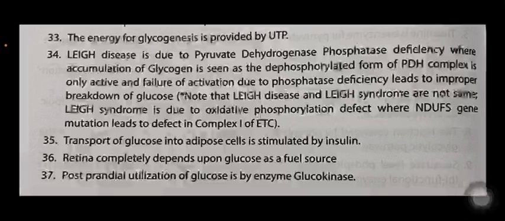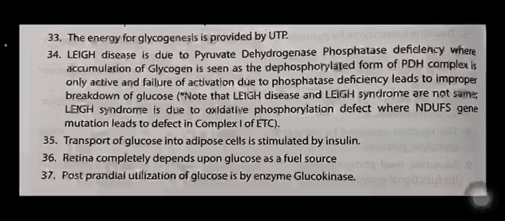Leigh disease is due to pyruvate dehydrogenase phosphatase deficiency, where accumulation of glycogen is seen, as only the dephosphorylated form of the PDH complex is active, and failure of activation due to the phosphatase deficiency leads to improper breakdown of glucose.